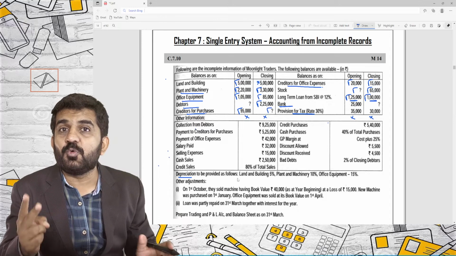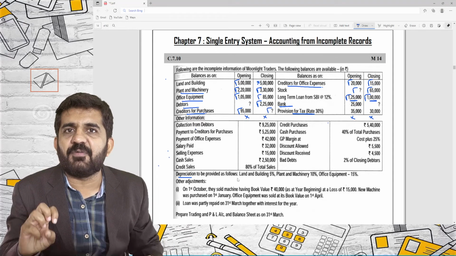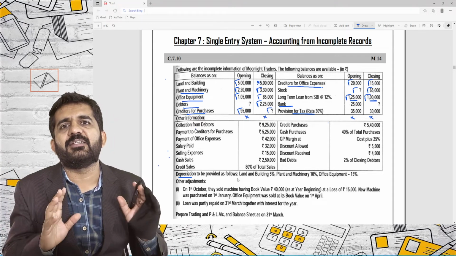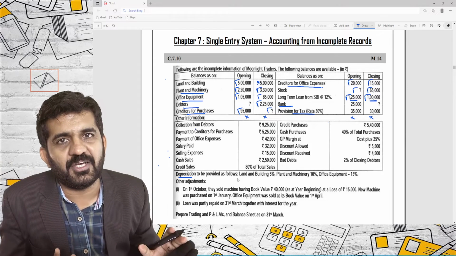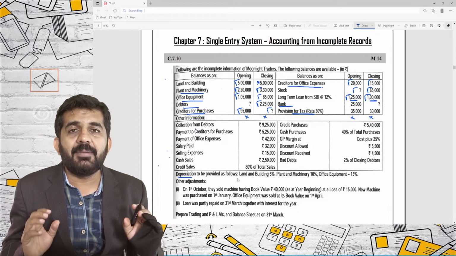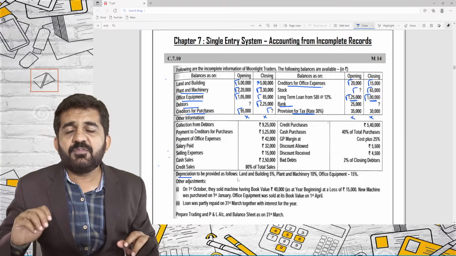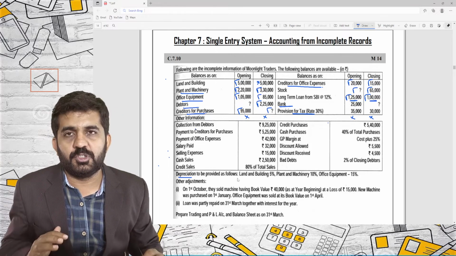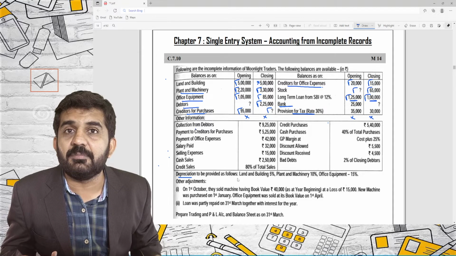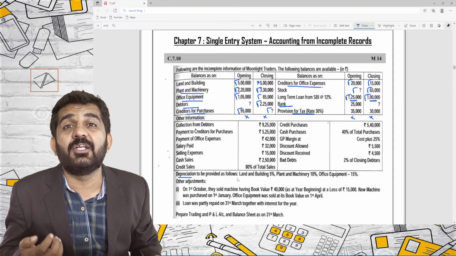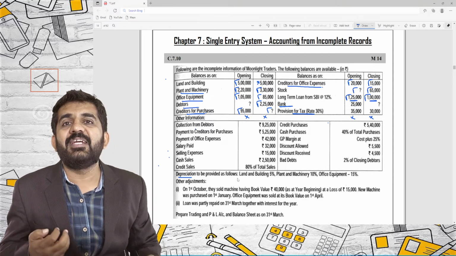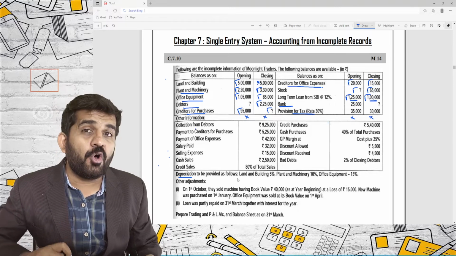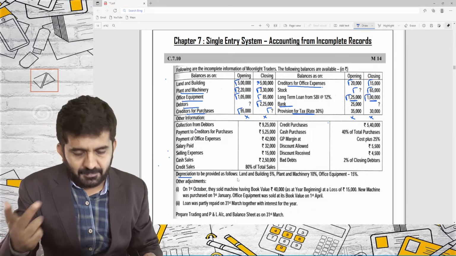So we can pass two effect for 1 lakh, but please understand, if I don't pass debit effect of 1 lakh, it is absolutely all right if I don't pass credit effect of 1 lakh. My balance sheet will still tally. See, if the opening balance is 1,25,000, closing balance is 1 lakh, what does it mean? You have repaid the loan of 25,000 rupees, and for that 25,000 rupees I'll be giving two effect.